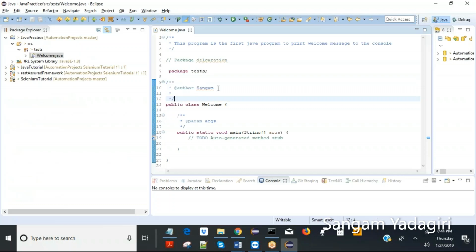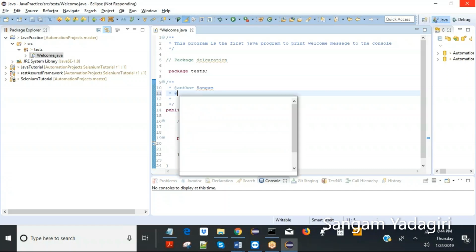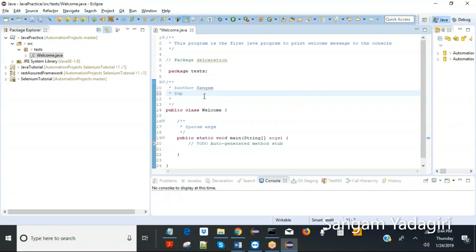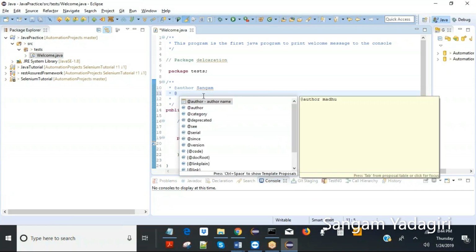class level comments, more about author and updated. So there are annotations, like you can add those annotations just to give an idea to others who are looking at it that this is created by you, updated by, or if there is no annotation, you can add them. So let's see what the annotations are. If you just type @ and press control space, it auto fills. So since, okay, or versioning, you can add all of these.